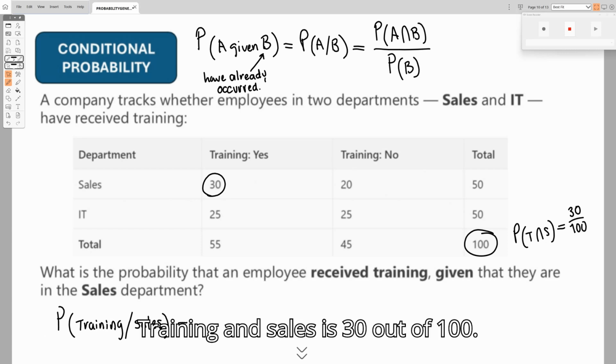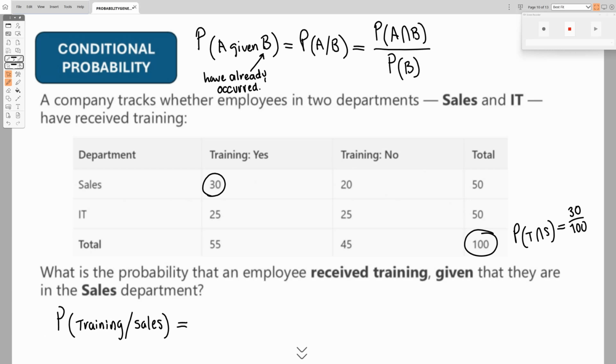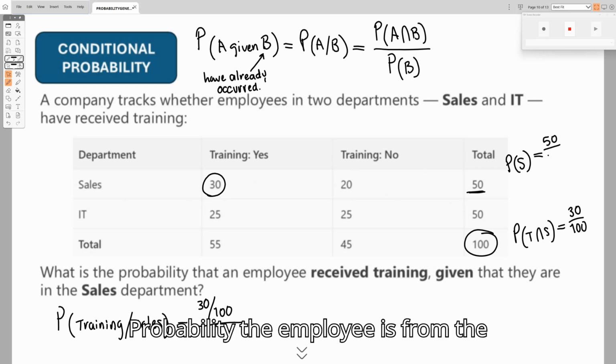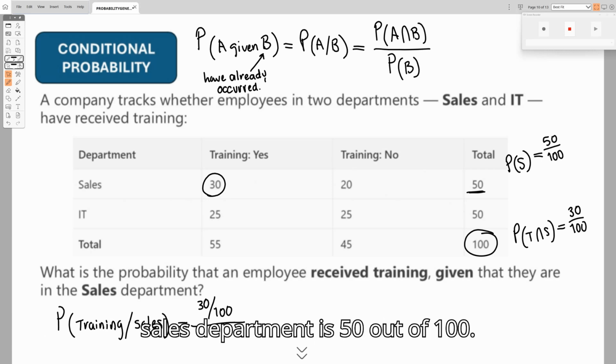Training and sales is 30 out of 100. The probability the employee is from the sales department is 50 out of 100.